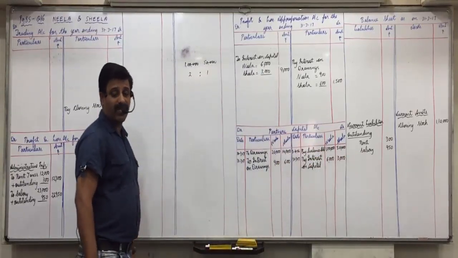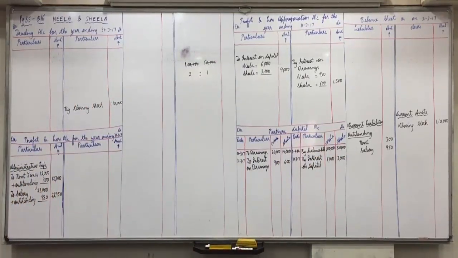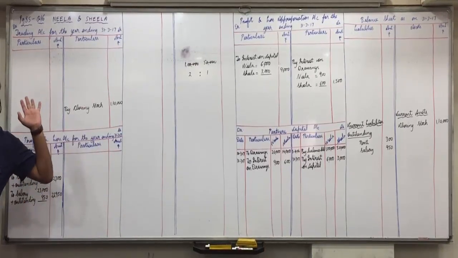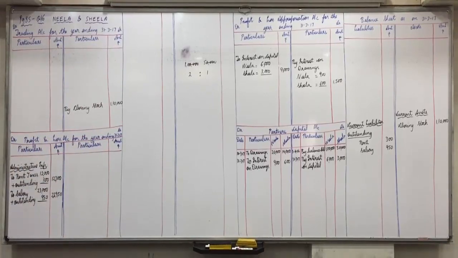Okay, once again, what are the two effects of outstanding expenses? First we add in rent and salary. Second effect, current liabilities. Are you all clear with this? Raise your hand who is still writing it. All have written both the effects. Now put your pens down.